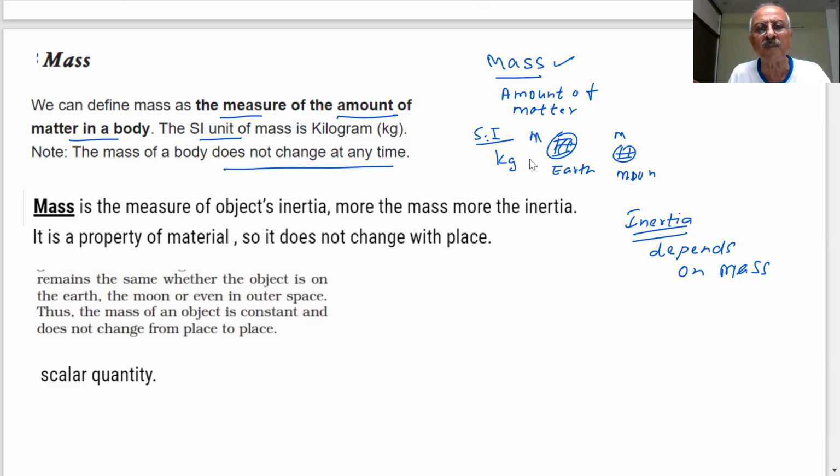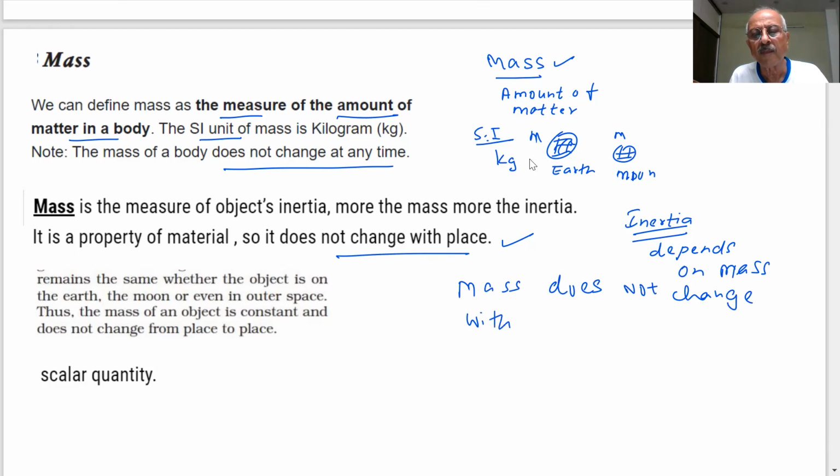It is a property of the material, so it does not change with place. Important point: mass does not change with place. It remains the same whether the object is on Earth, the moon, or even in outer space. The mass of an object is constant and does not change from place to place. Very important property.